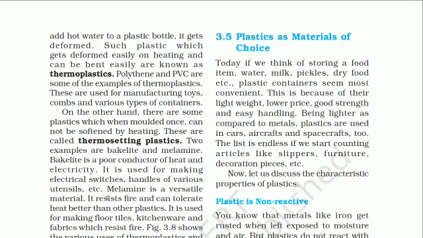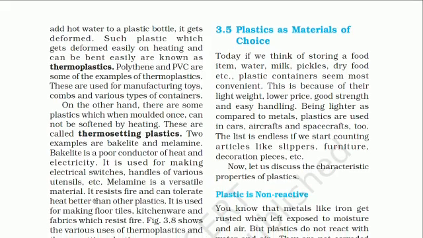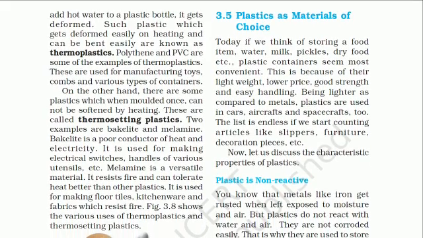Now melamine is a versatile material, and it resists fire. If we put it on fire, it does not burn. It can tolerate heat better than other plastics. Nowadays people are using melamine plastic in microwaves also.